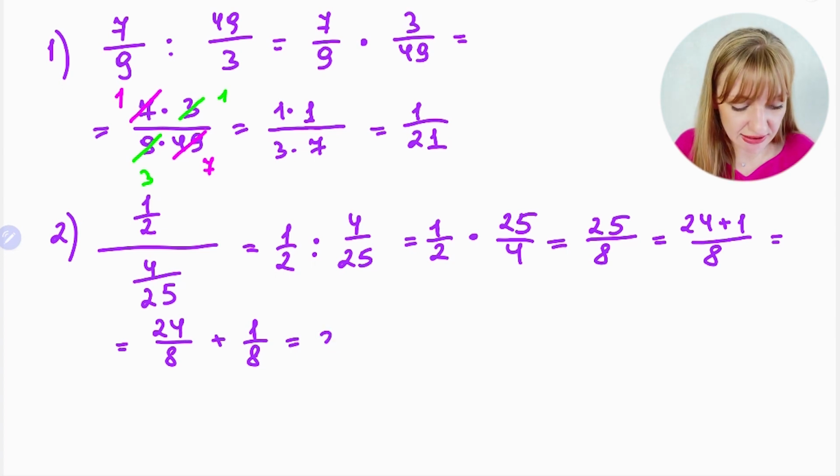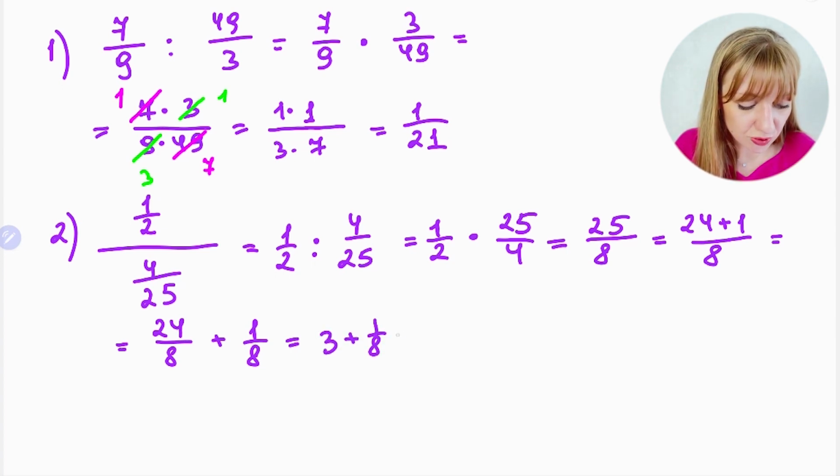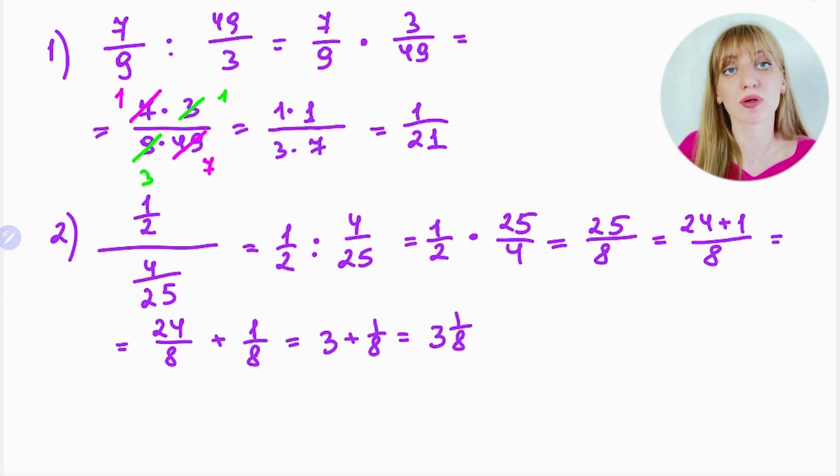It means just 3 plus 1 over 8, or you just write it as a mixed number, 3 and 1/8. Your final result is 25 over 8, or your final result is 3 and 1/8. Both are okay.